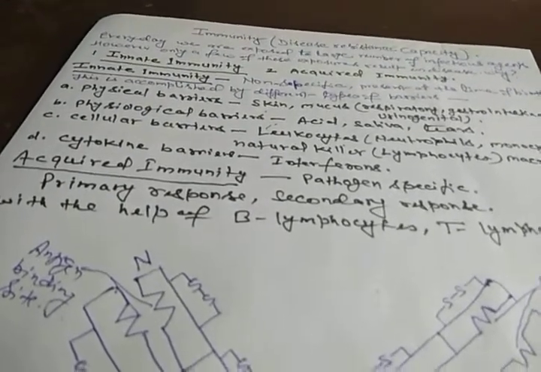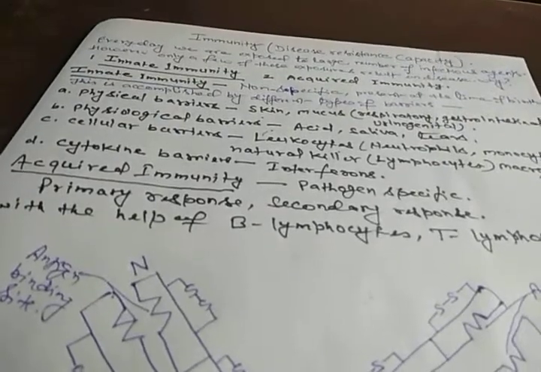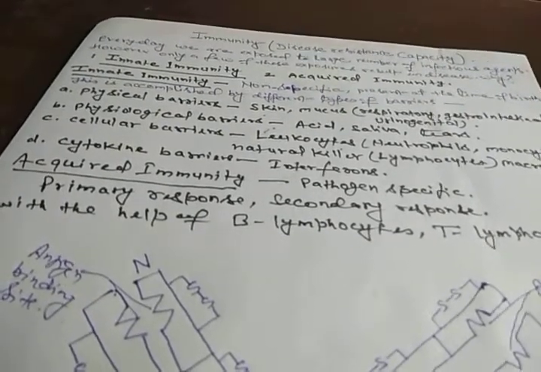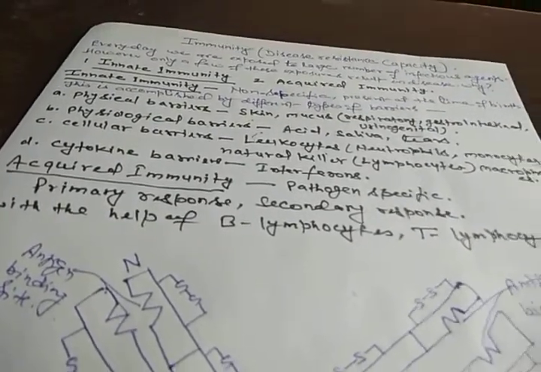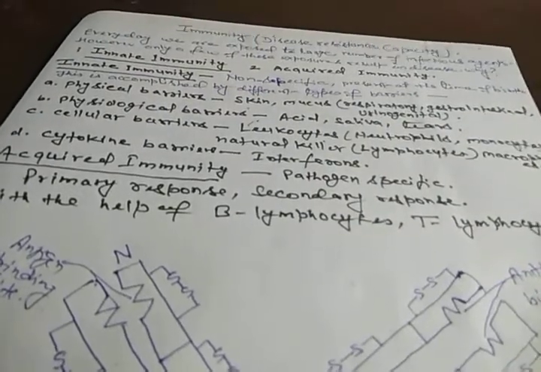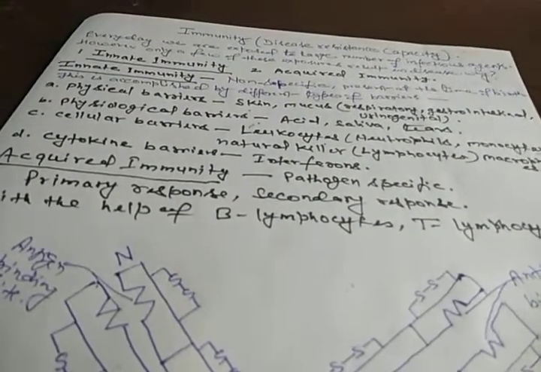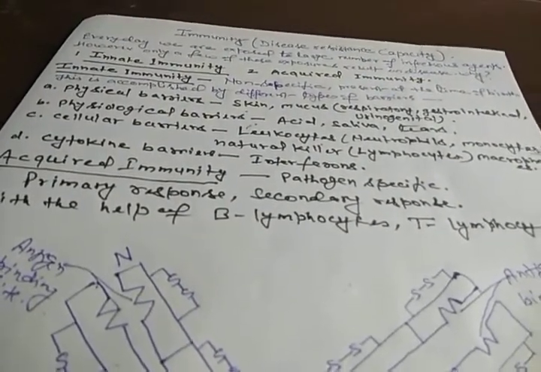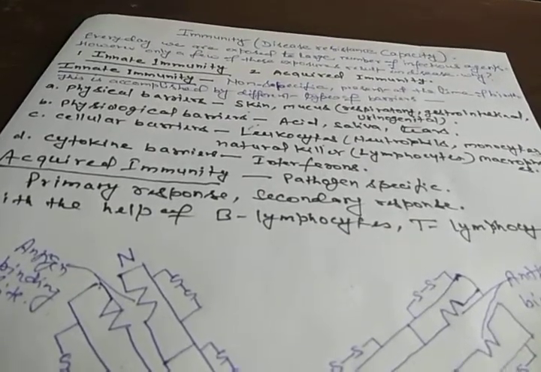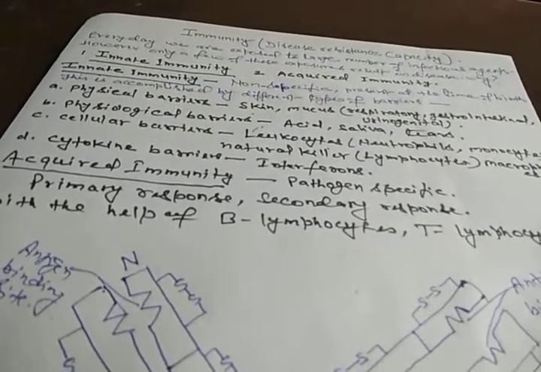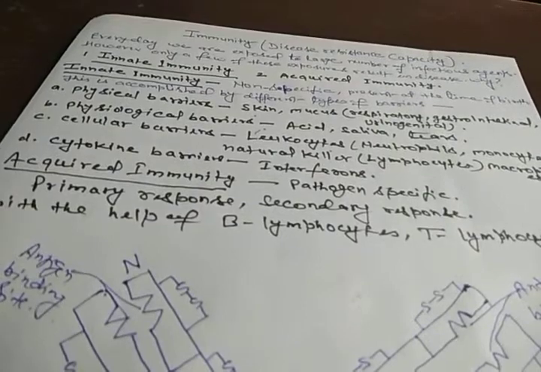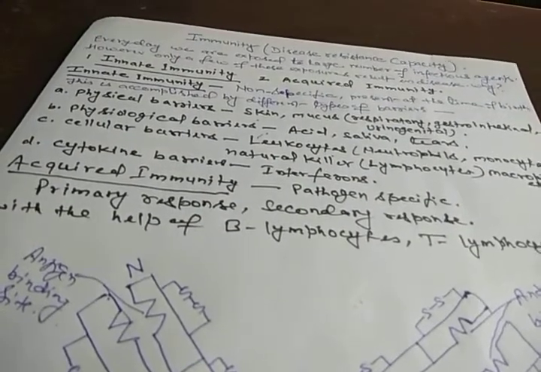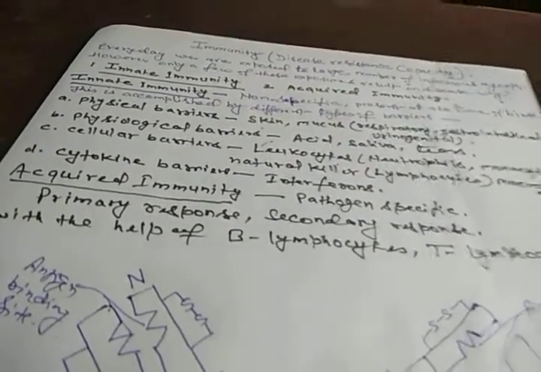When our body encounters a first infection, our body gives a mild response that is called the primary response. When our body encounters a pathogen for the first time, it produces a response called the primary response, which is of low intensity.